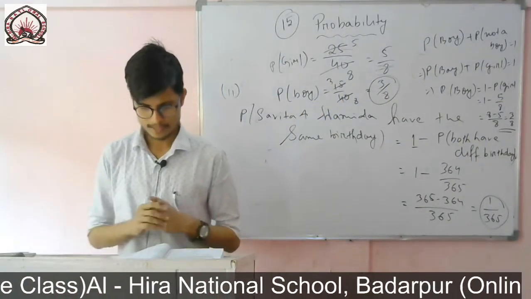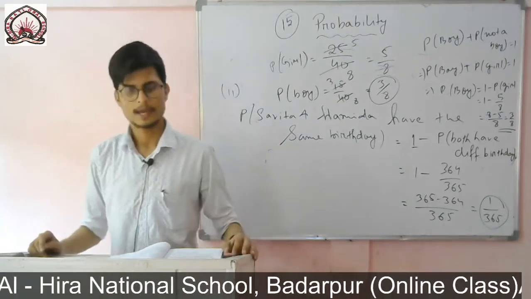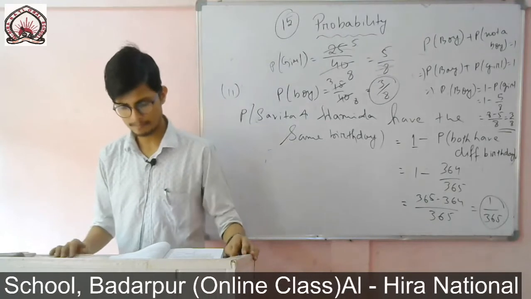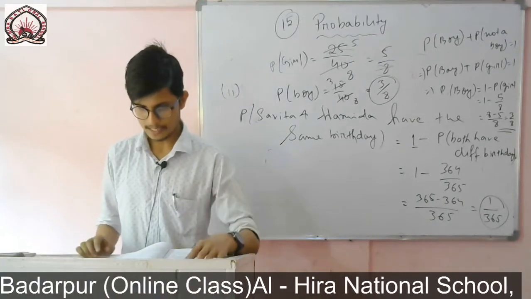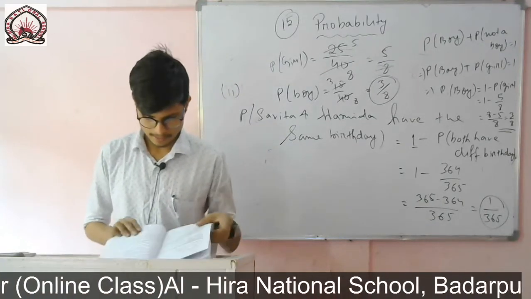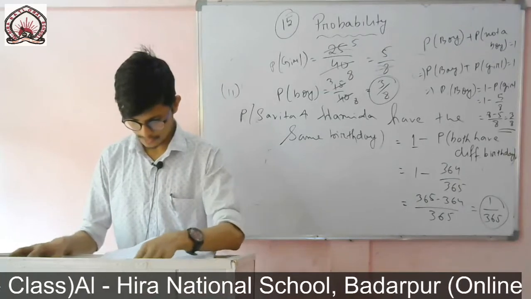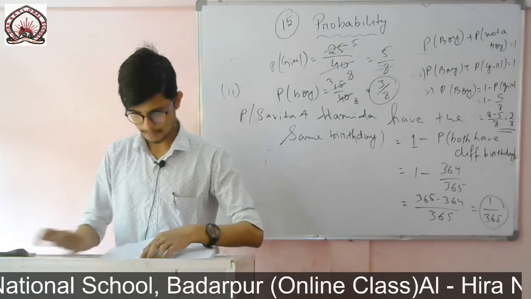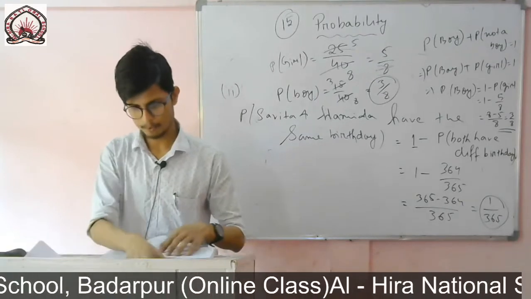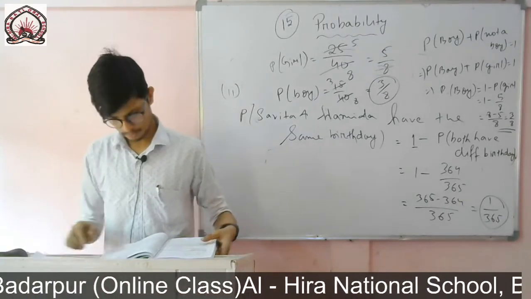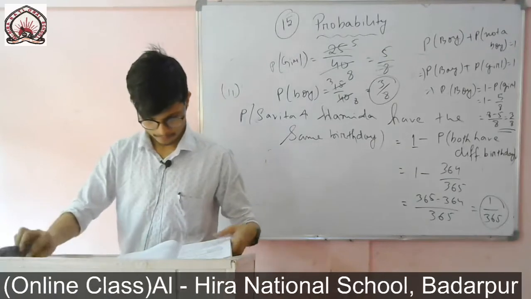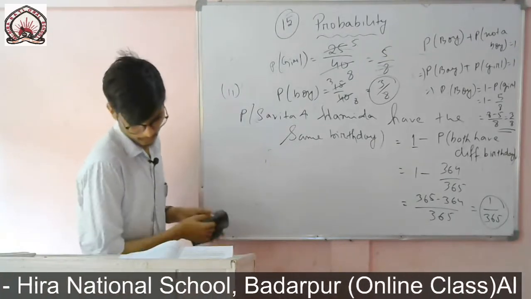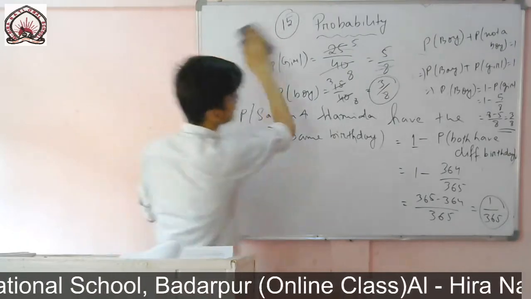Okay, now example number 8. A box contains 3 blue, 2 white and 4 red marbles. If a marble is drawn at random from the box, what is the probability that it will be a white or a blue or a red marble? So the question is to find the probability that it will be a red or a white or a blue marble. This one I will do, it is too lengthy.